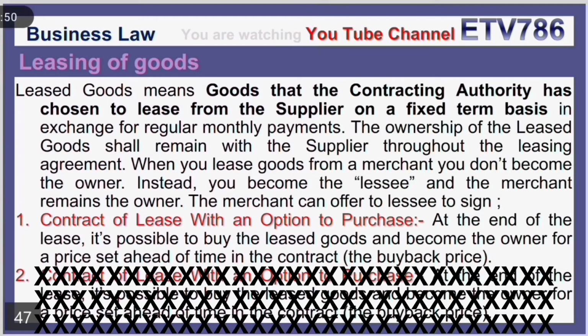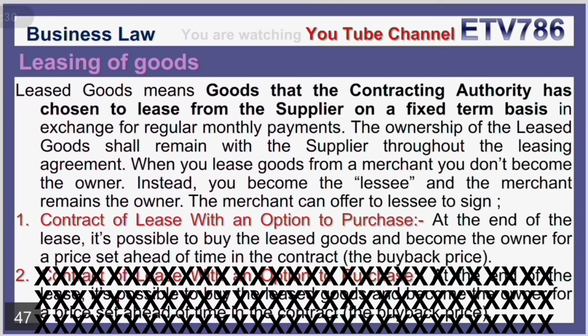Leasing of goods. Leased goods means goods that the contracting authority has chosen to lease from the supplier on a fixed term basis in exchange for regular monthly payments. The ownership of the leased goods shall remain with the supplier throughout the leasing agreement. When you lease goods from a merchant, you don't become the owner. Instead, you become the lessee, and the merchant remains the owner.